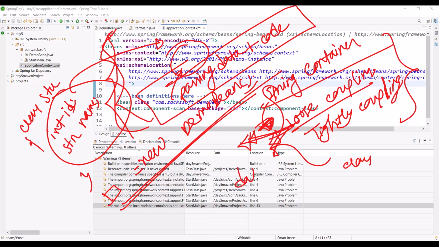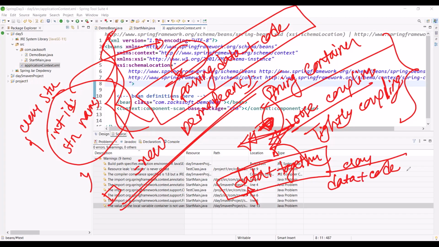Quite common. If you change the data, your code will be affected. If you change the code, your data will be affected.